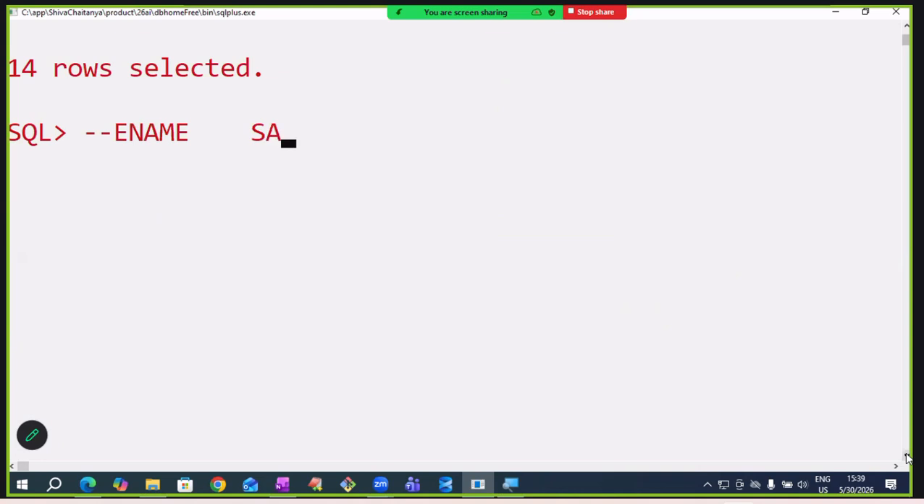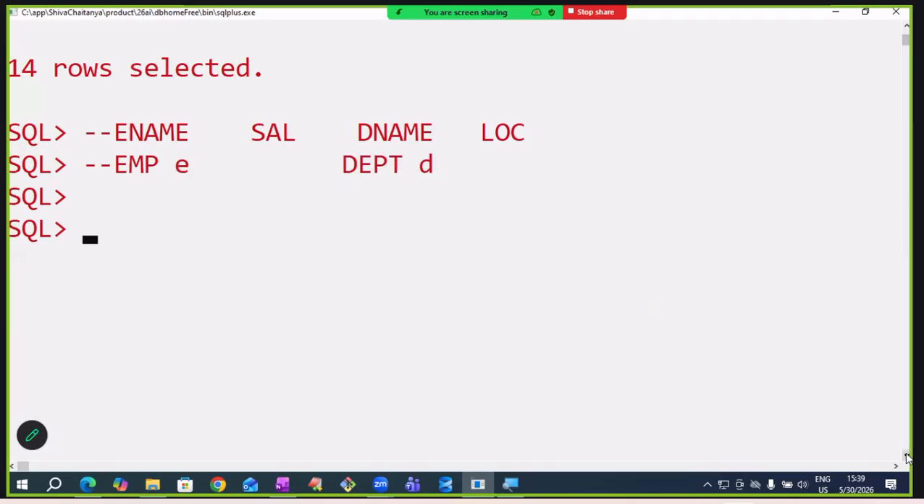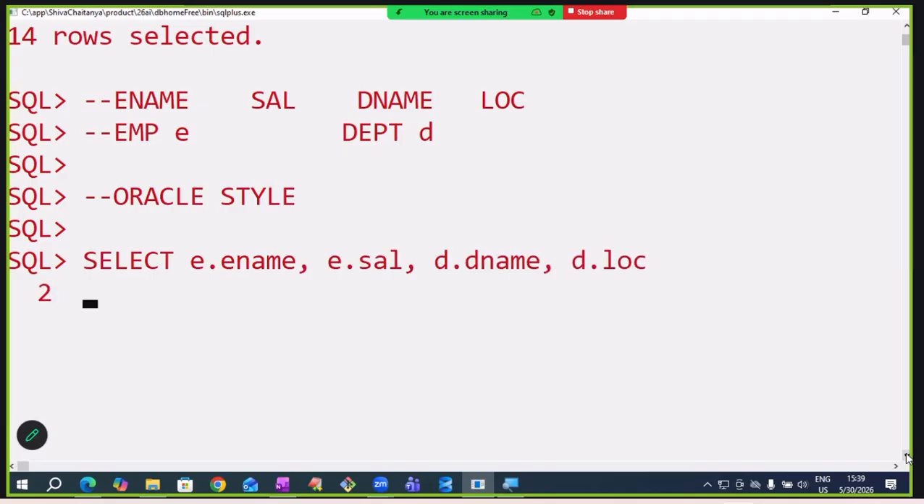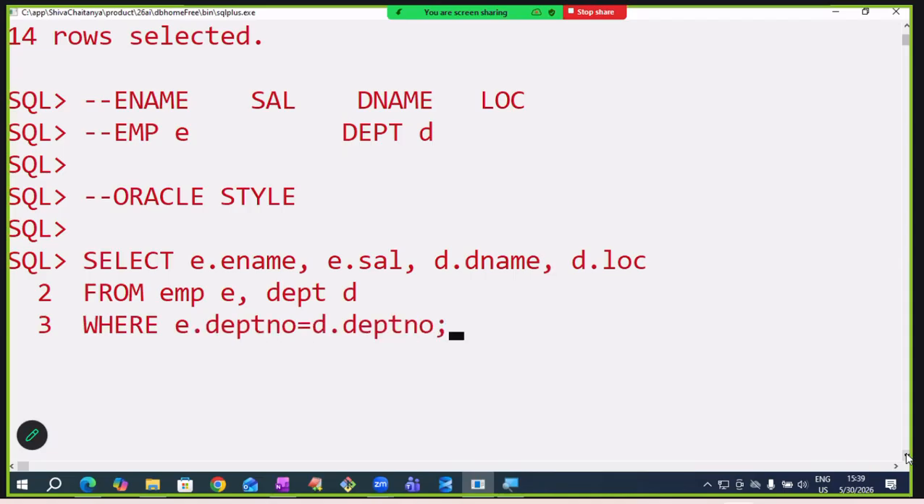I want to get ename, salary, dname, location. The ename and salary columns are available in the EMP table, alias name E. The dname and location columns are available in the department table, alias name D. I want to write in Oracle style. Okay, just to test your knowledge, all of you involved in the class, tell me this query now. What have we tried, sir? Common column is department number. That's it, sir. Very good.